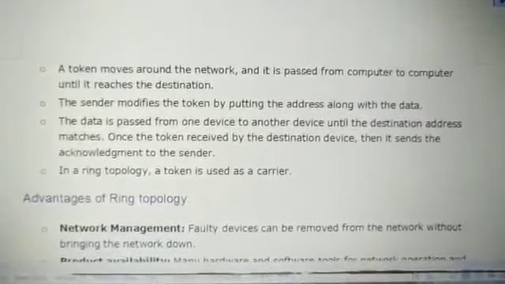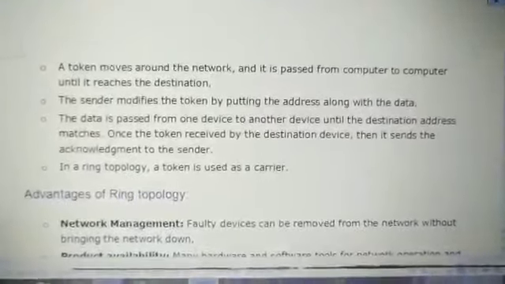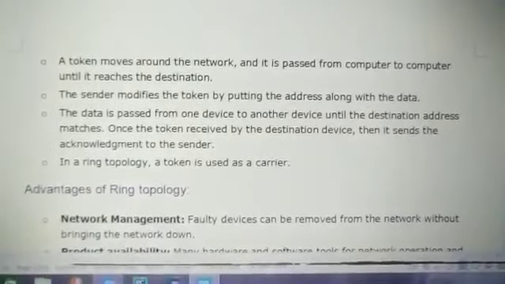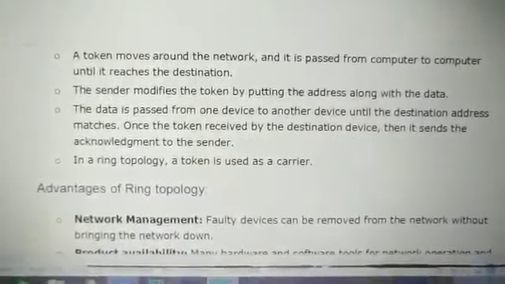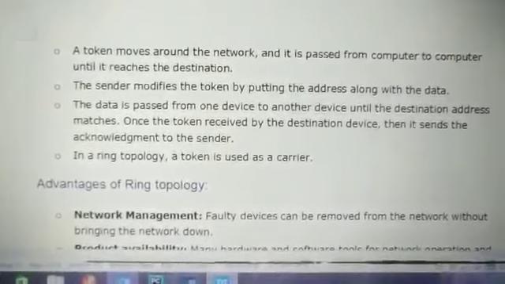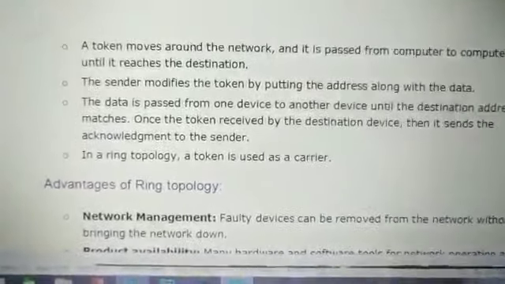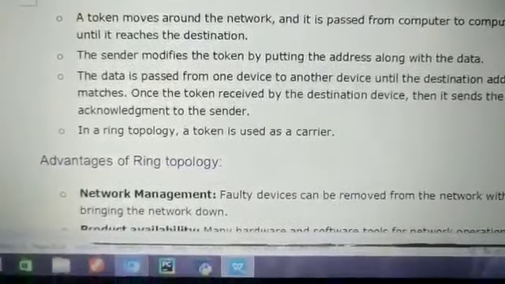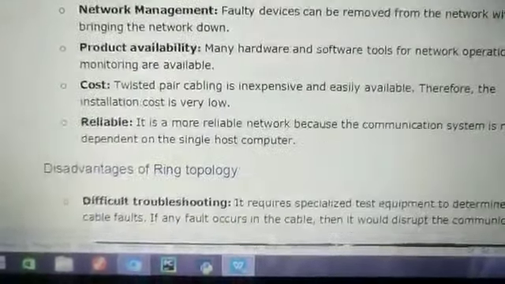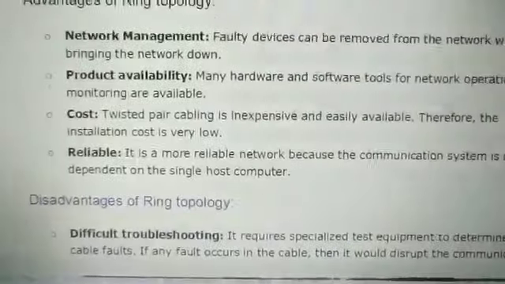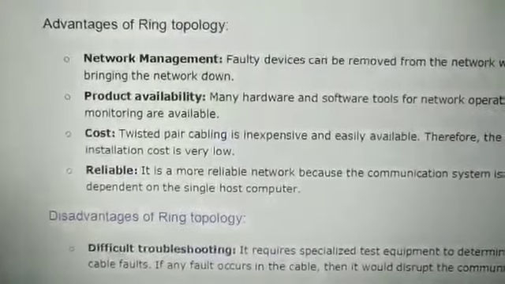If anyone wants to transmit, then it will catch the token, put every piece of information in it, and then transmit to the destination. In this way the whole procedure goes on. Okay, next, what are the advantages of the ring topology?